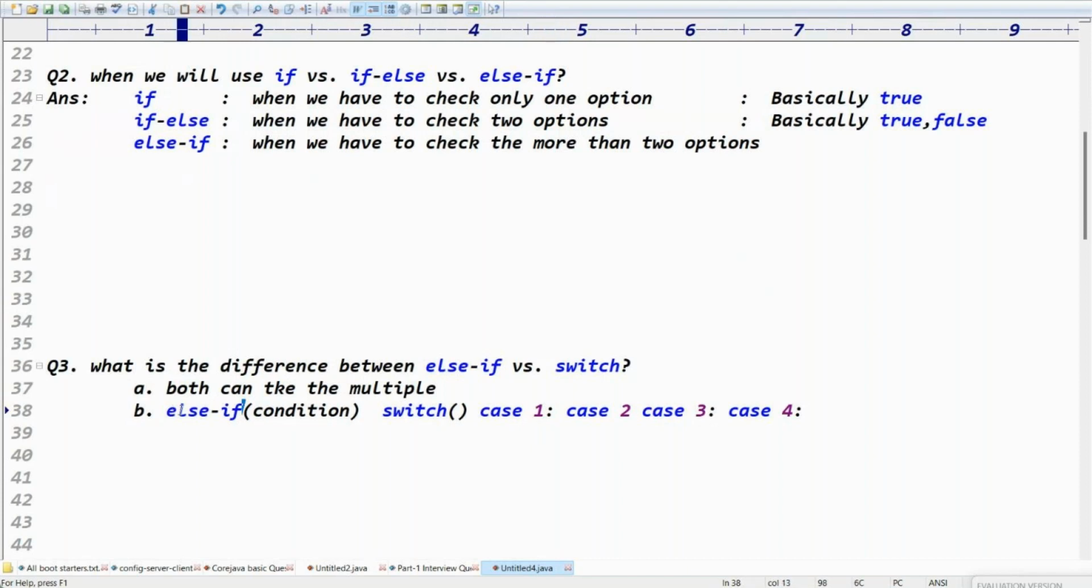Yes, we got the clarity there. If-else is basically condition based. Yes, if-else is condition based. What about switch? Switch is basically argument based. Number two.